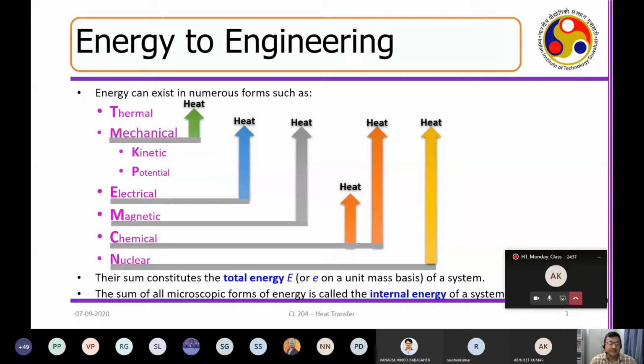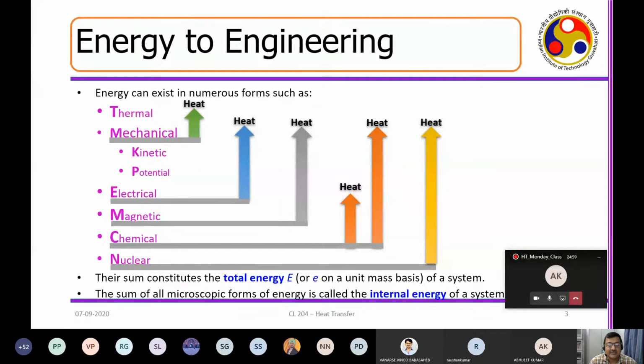Suppose you know that there are different forms of energy: thermal energy, mechanical energy, electrical energy, magnetic, chemical, nuclear, different forms of energy. Now, whenever you are considering an engineering process, what is happening? Like say, suppose you are trying to run, that means you are having some kinetic energy, some potential energy.